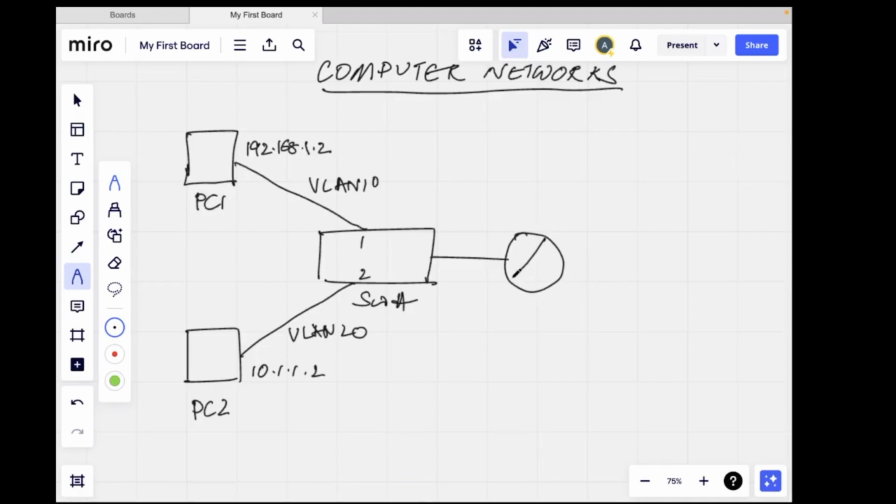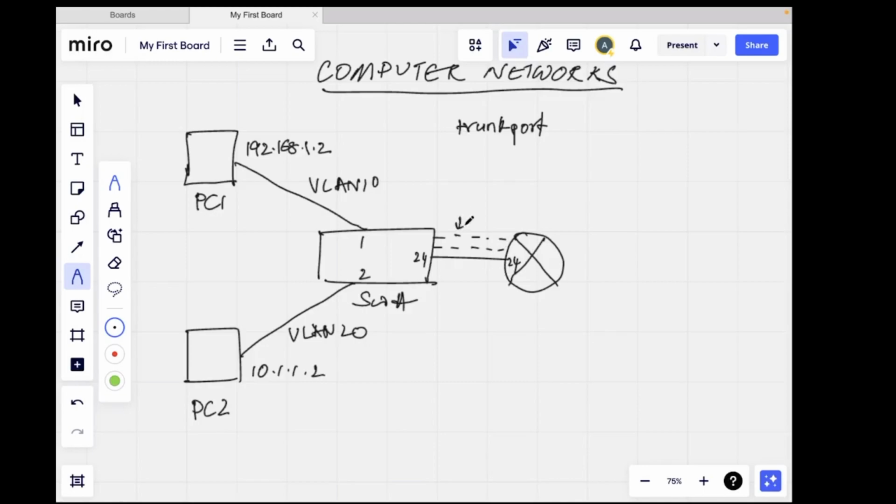Now this is a router and it's using one interface of the router. See, I'm saving on the interfaces also over here. And let's say this is interface 24, interface 24. Now this interface 24 will be configured as a trunk port. Whenever a link carries multiple VLAN traffic, over here this would carry the traffic from VLAN 10 and VLAN 20 also. So it's carrying traffic on one interface from two different VLANs or from two different networks. So this can be imagined as, instead of one line, two lines,